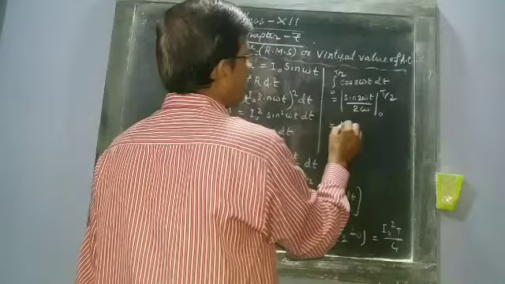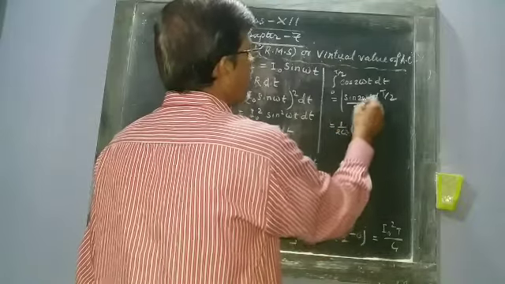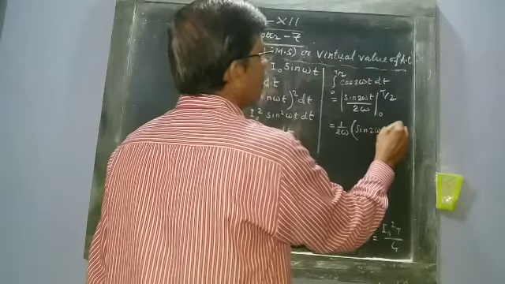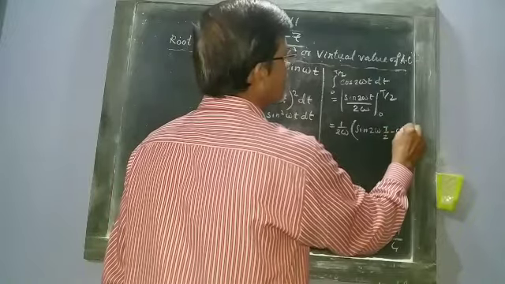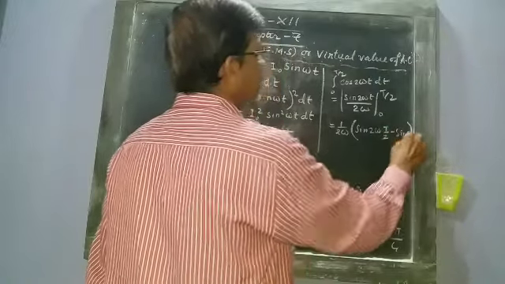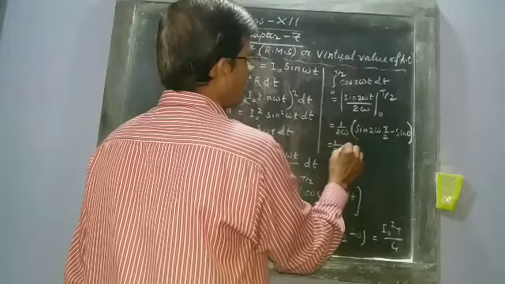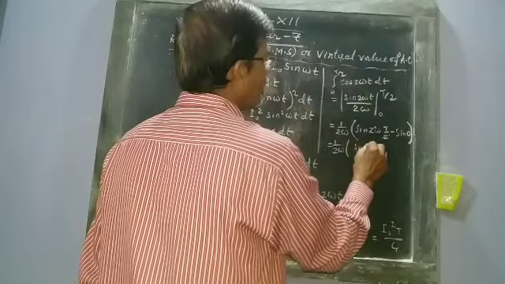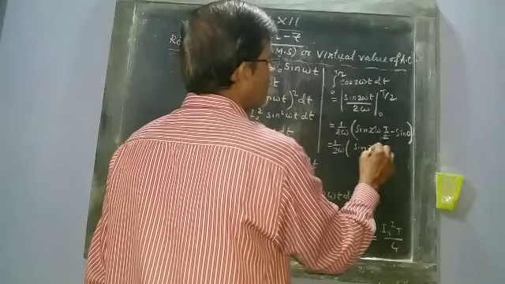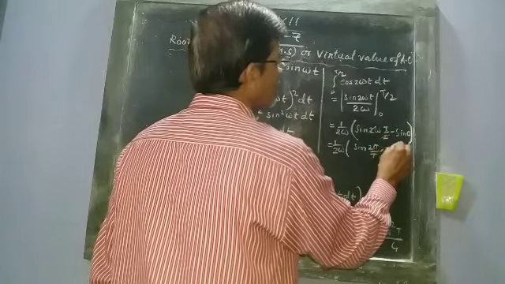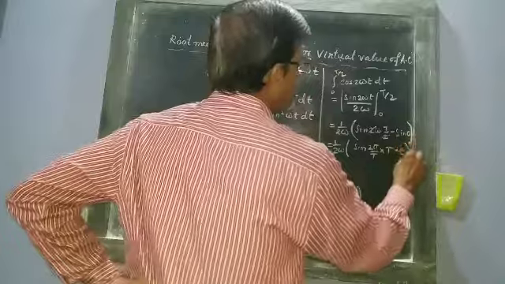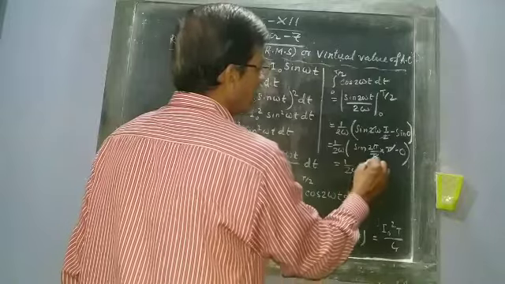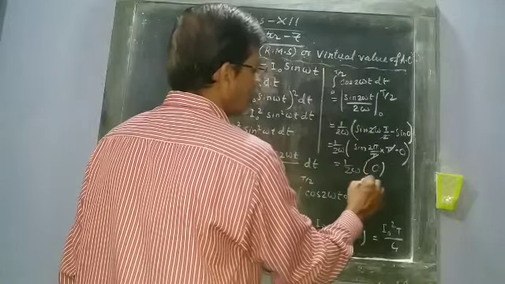So 1 by 2 omega taken out, then upper limit sine twice omega t by 2, minus sine 0. Omega is 2 pi by T, so 2 pi by T into T by 2 gives sine 2 pi, which is 0. So 1 by 2 omega times 0 equals 0.